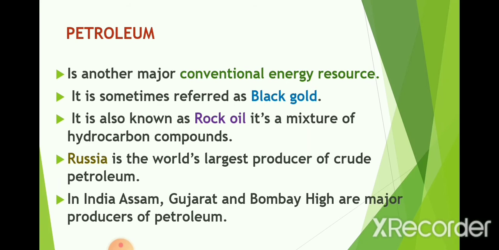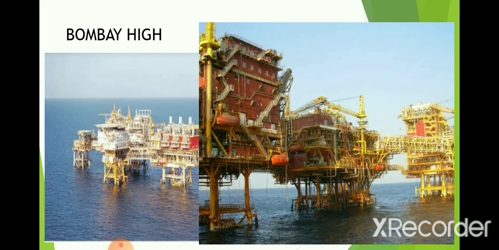And the Krishna Godavari basin in Andhra Pradesh is a new center of oil production. Earlier we used to produce from Assam, Gujarat, and the main place is Bombay High. And now this Krishna Godavari basin, which is in Andhra Pradesh, is also considered an upcomer, a new center of oil production in India. You can see the image of Bombay High.